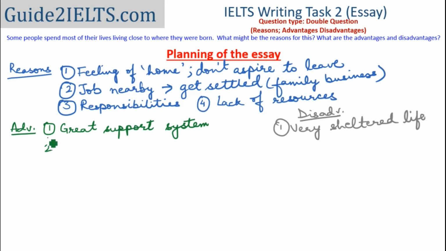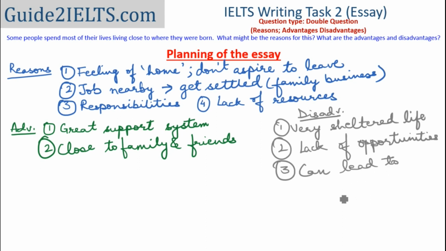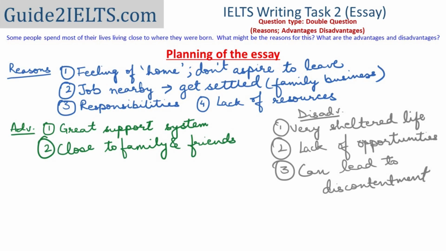Back to advantages. Another advantage is you're closer to your friends and family. Back to the disadvantages. Career opportunities may be limited. If one is open to traveling, if one is open to moving base, they could get better career opportunities. I'm thinking of another disadvantage here, which is a conditional disadvantage. So we thought about this, that what if somebody wanted to leave and they could not? So I could write that if a person doesn't leave because he didn't have the resources but he really wanted to, it could lead to discontentment in life. It could lead to dissatisfaction in life.